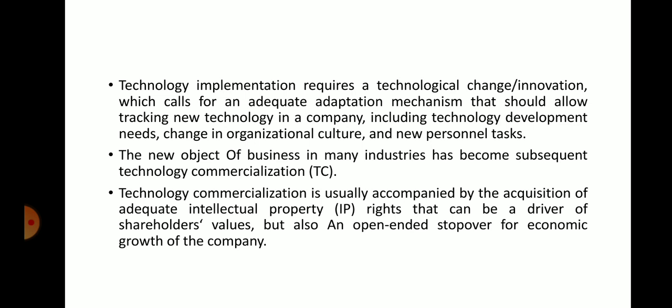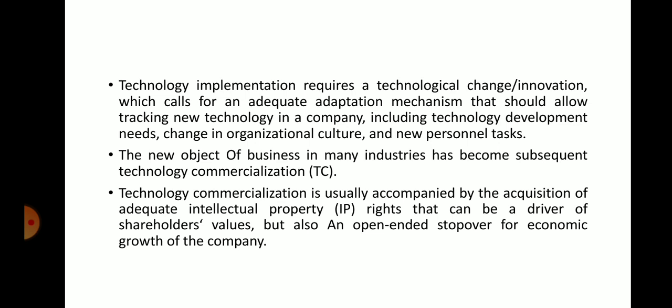Here, whatever technology I identified and implemented, finally you are going to commercialize that. It is usually accompanied by the acquisition of adequate intellectual property rights, IPR, that can be a driver of shareholder values. The economic growth of the company is from the technology commercialization. It is an open-ended stopover for economic growth of the company.